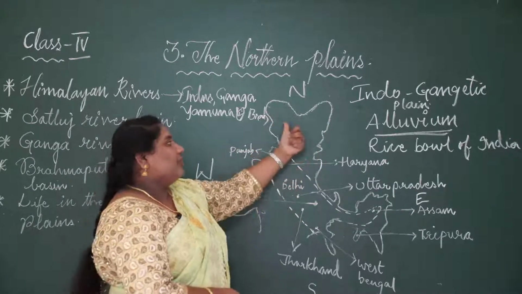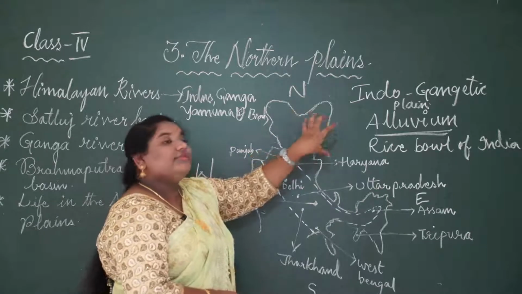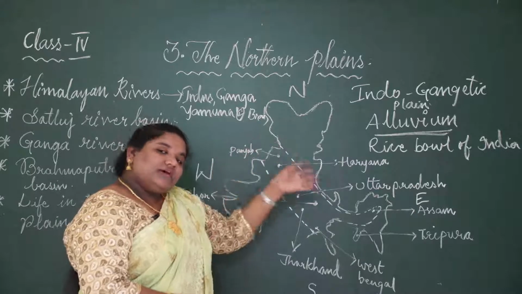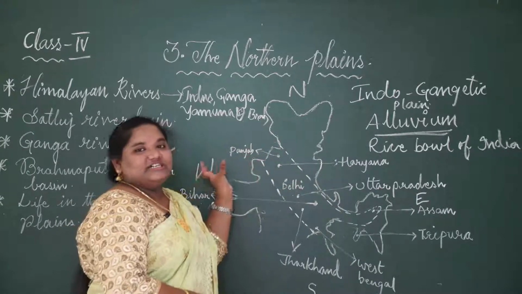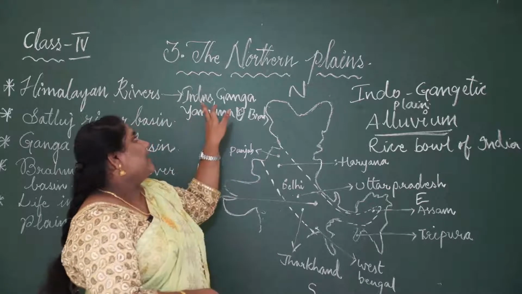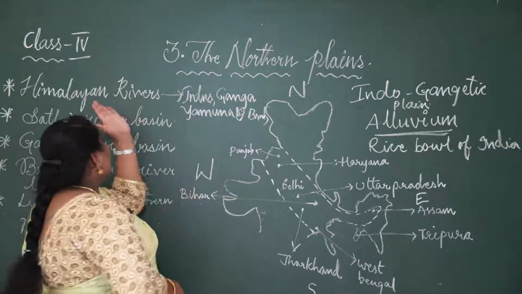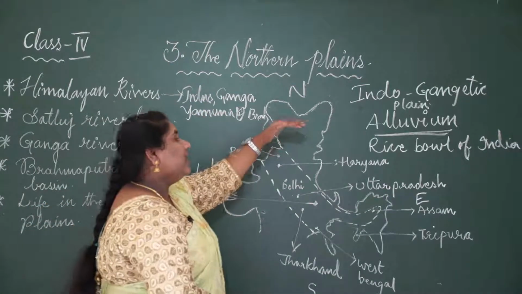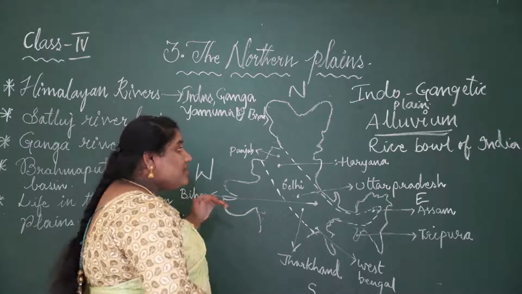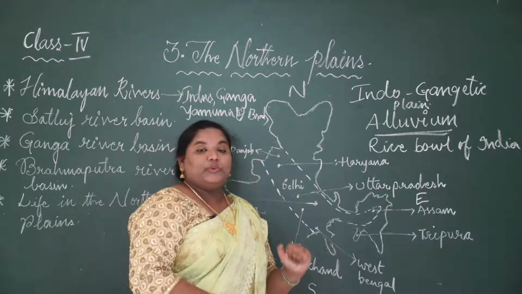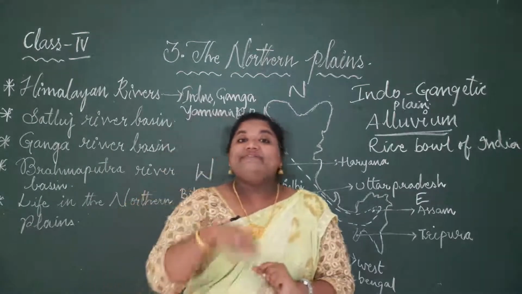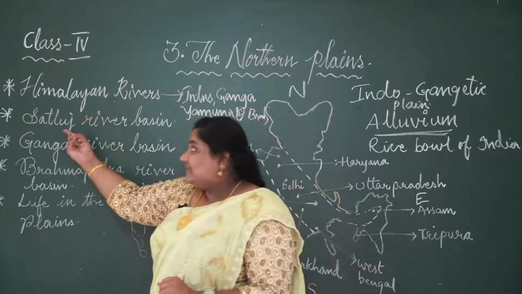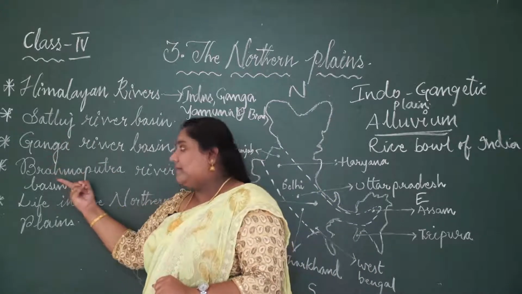So that is why in the northern region, Indus and the Ganga are the main rivers which have many tributaries, where the water connects to many rivers, that is called a tributary. So the four main rivers of Himalaya are Indus, Ganga, Yamuna and Brahmaputra. These are in the Himalayan region. Then how many rivers flow in the northern plains? What are the main rivers? We have three main rivers in the northern plains. What are they? River Satluj, River Ganga, River Brahmaputra.